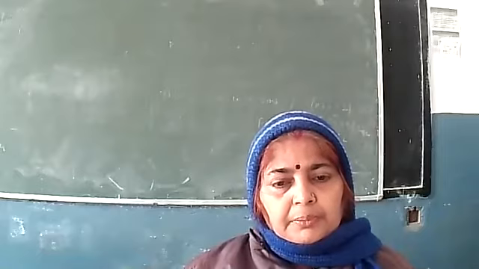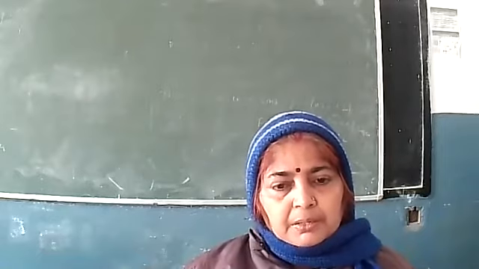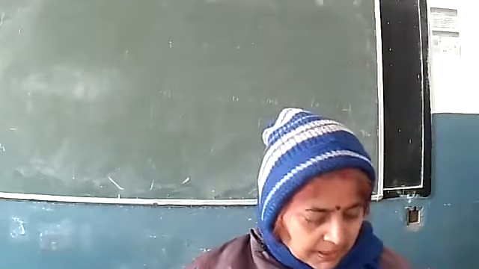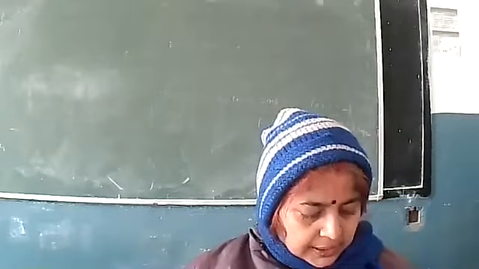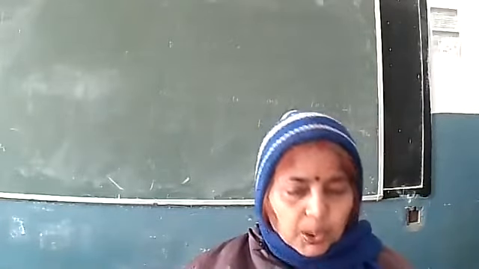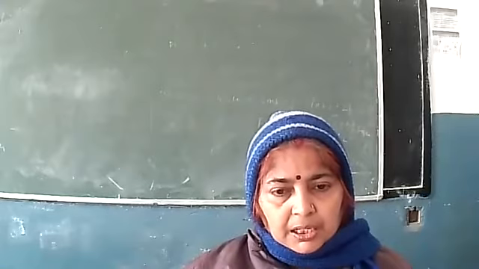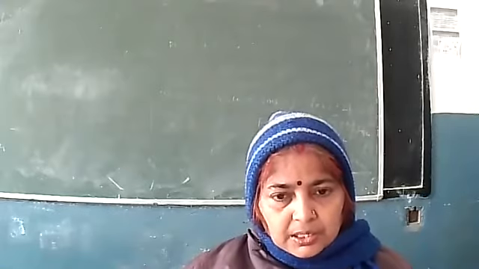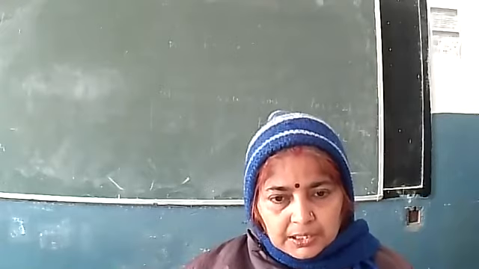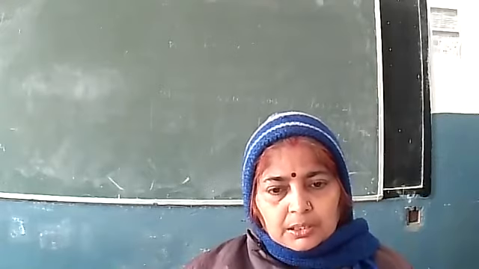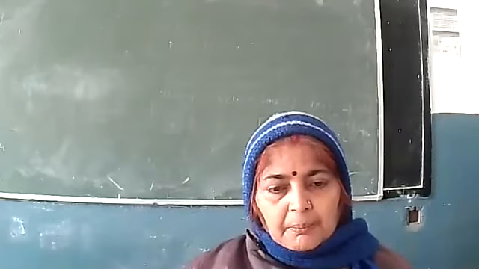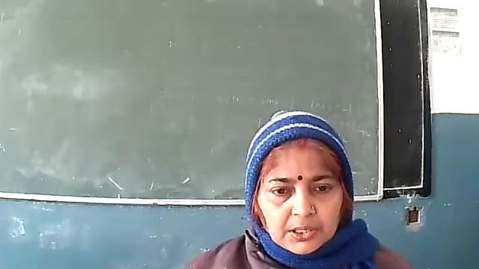So if the depth is maximum, the pressure will also be maximum. Now, in this container, there are 3 points. Point C is at the deepest level. Since the depth is highest at point C, the pressure of water will be maximum at point C.